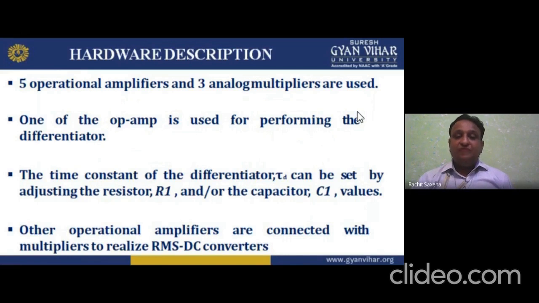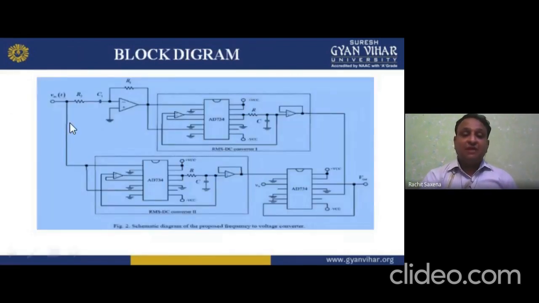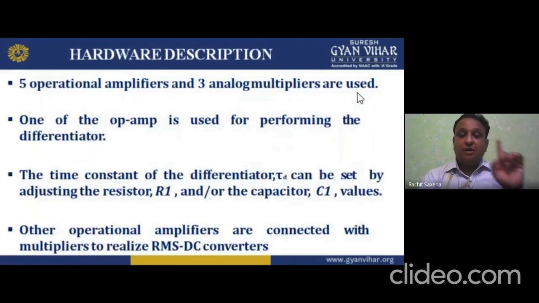Now the time constant of the differentiator can be set by adjusting the resistance R1 and/or the capacitor C1 values. See here, R1 and C1. One op-amp is behaving like a differentiator. The remaining 4 are not working as differentiators, but one out of the 5 operational amplifiers we have, along with 3 analog multipliers, is used for performing the differentiation.